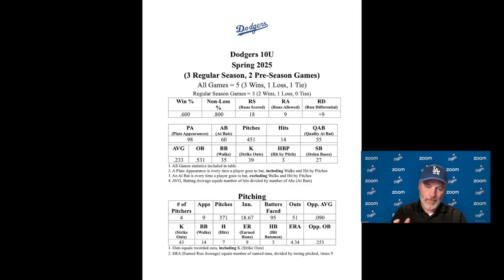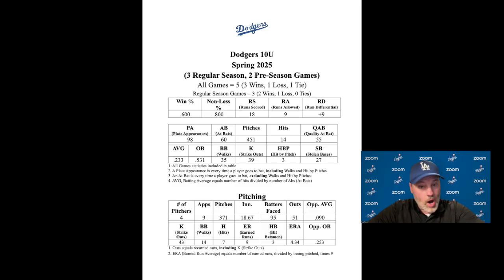Now, what is on base percentage? On base percentage is hits plus walks plus hit by pitch. So it includes hit by pitch and it includes walks. When you add the hits, walks, and hit by pitch that we have, you divide that total number by our plate appearances, which is 98. So that's how we get .531. And again, 53% of the time we go up, we're getting on base somehow. That's really, really good for us.